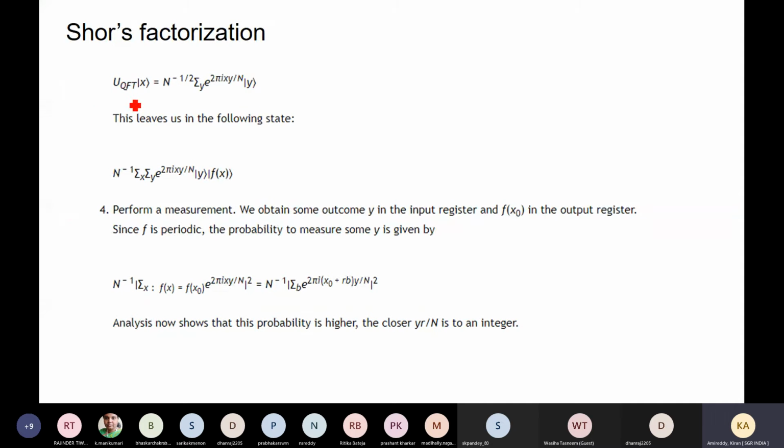The quantum Fourier transform applied to a particular state x can be written as a summation over y of e power 2 pi i xy, so the state is changed into another basis.